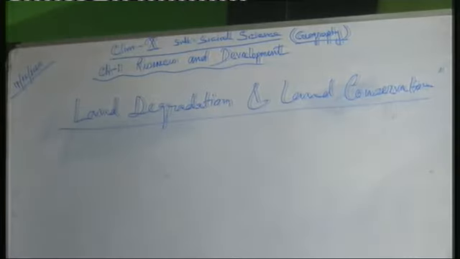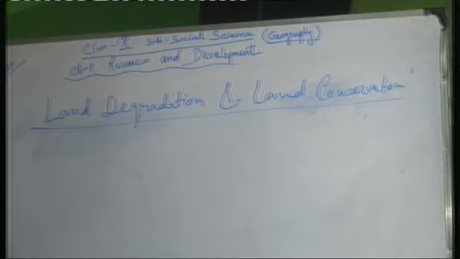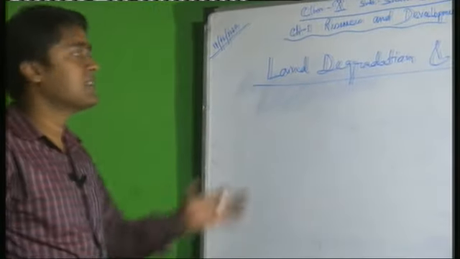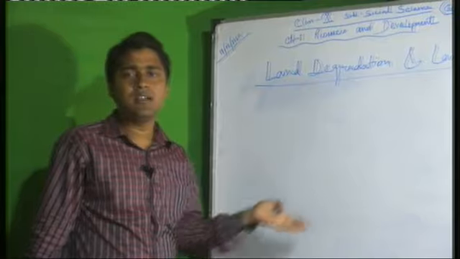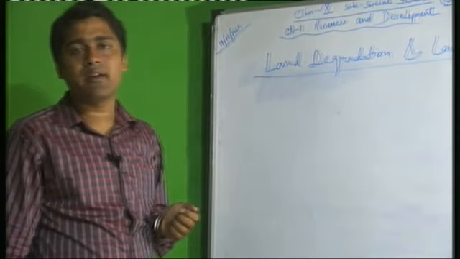What is the meaning of degradation? When land's quality is deteriorating, that means land quality is declining. This is the term degradation. There are several reasons why land degradation has occurred in our country.